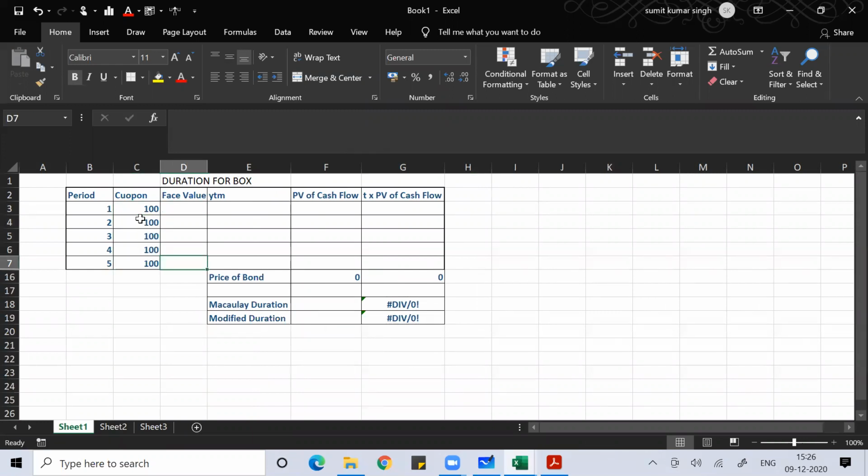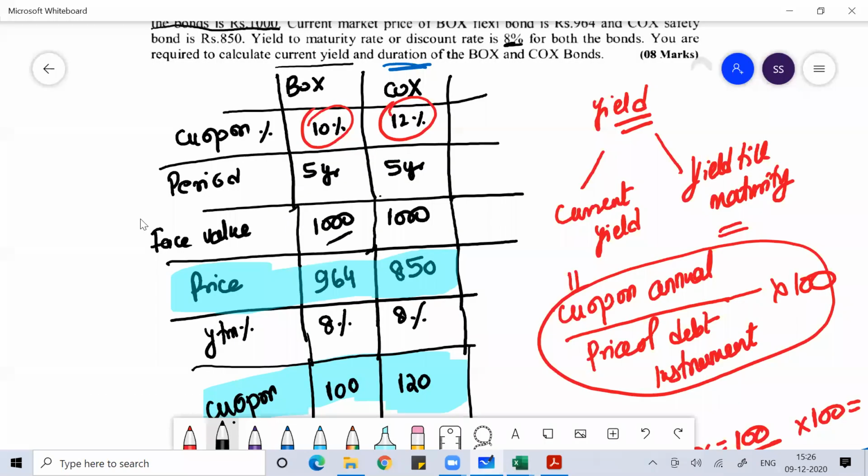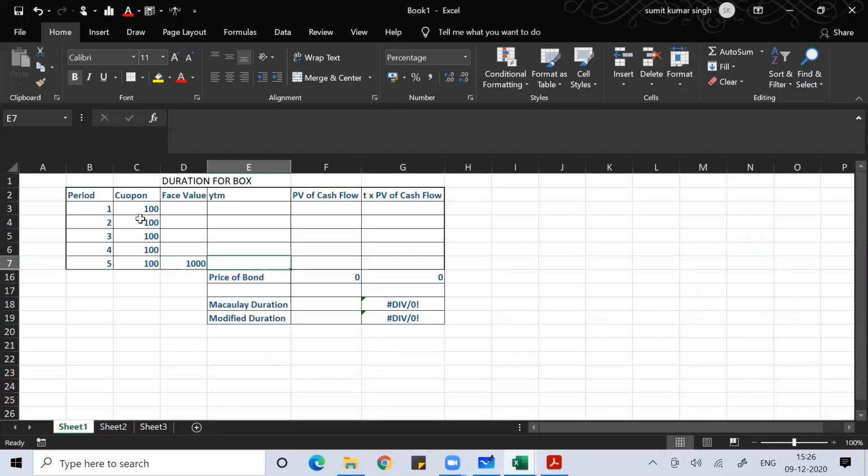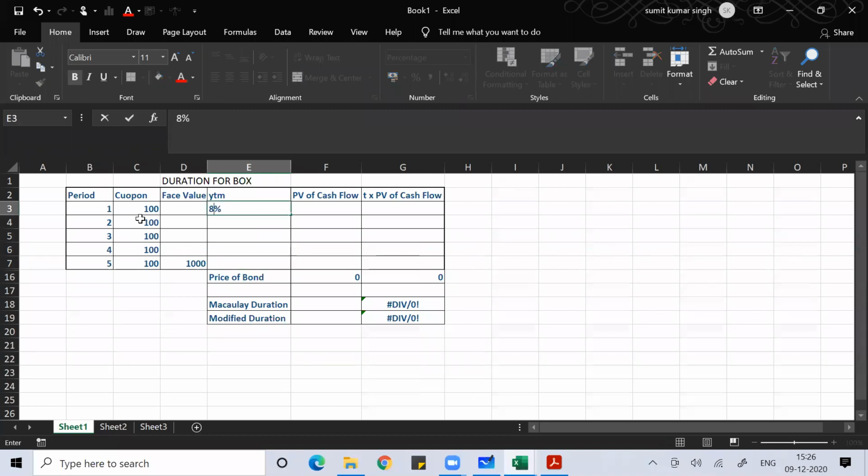Then the face value is 1000 rupees, both face values 1000 rupees. And what is the YTM? The yield to maturity is 8%. So YTM is 8%.